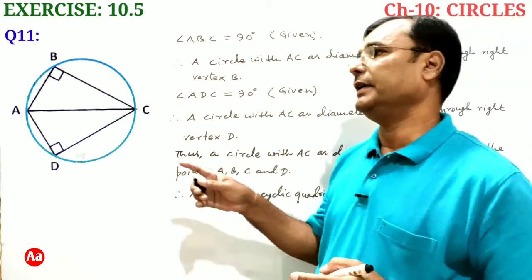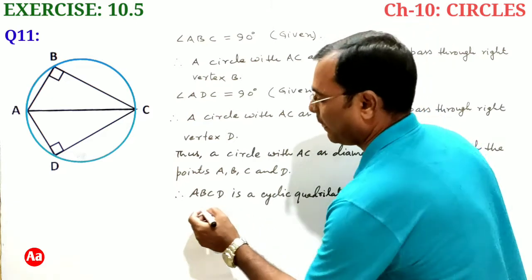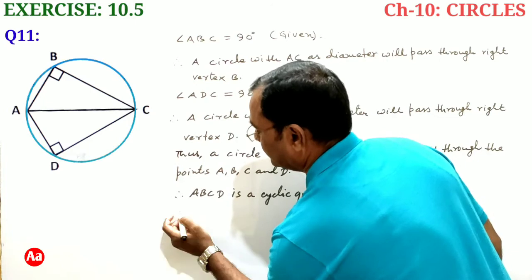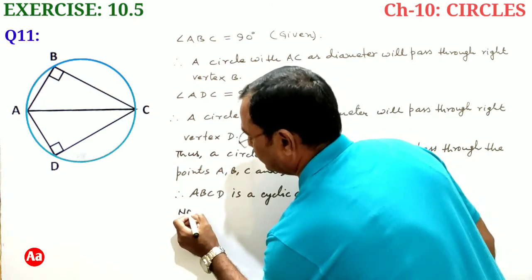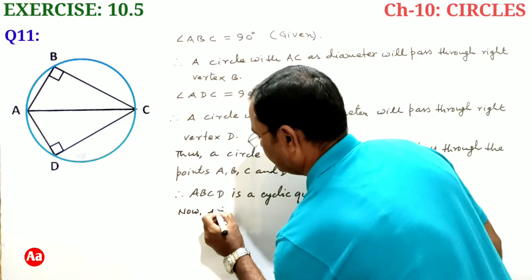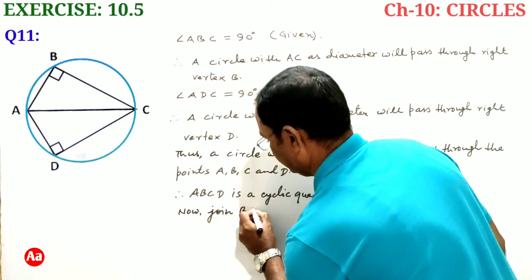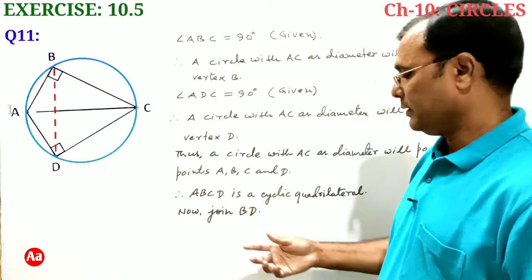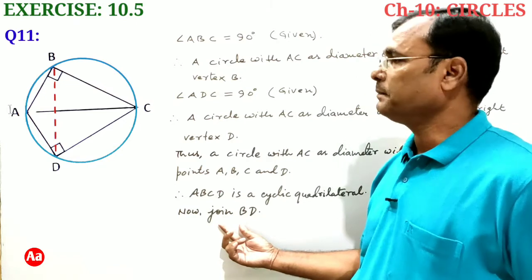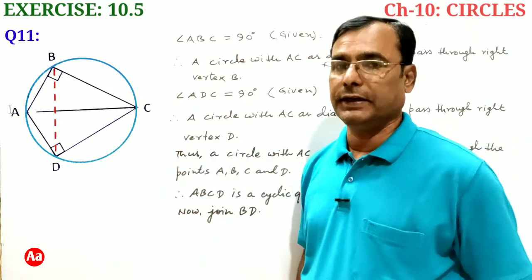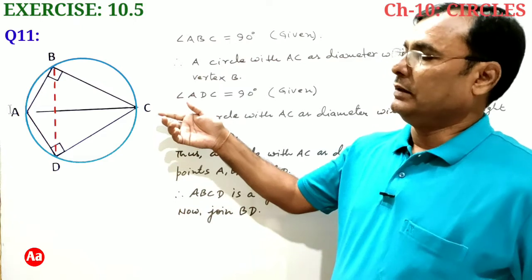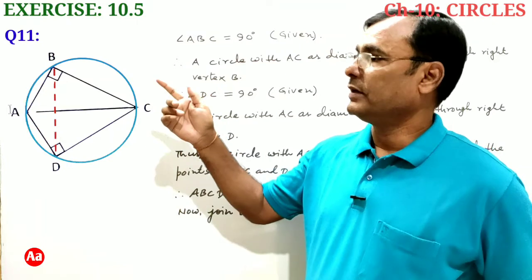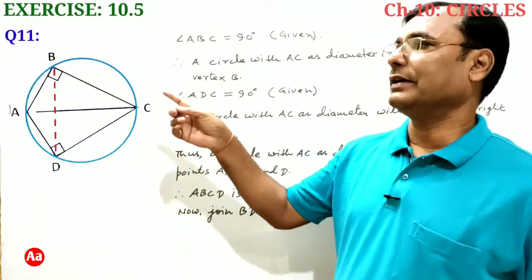Now let us join BD. BD is joined, and after joining BD, it is shown in the figure. Now see angle CAD and angle CBD.